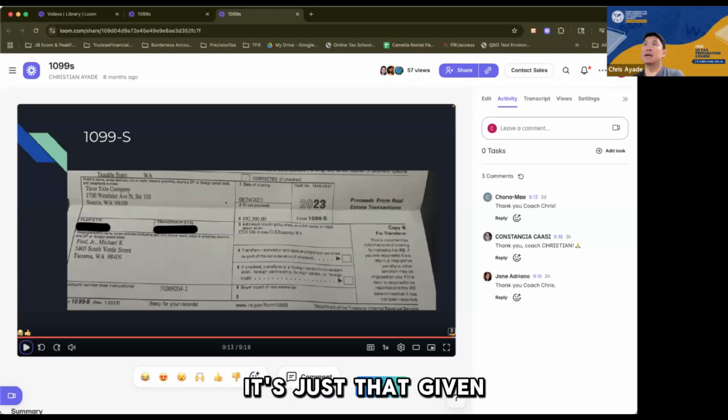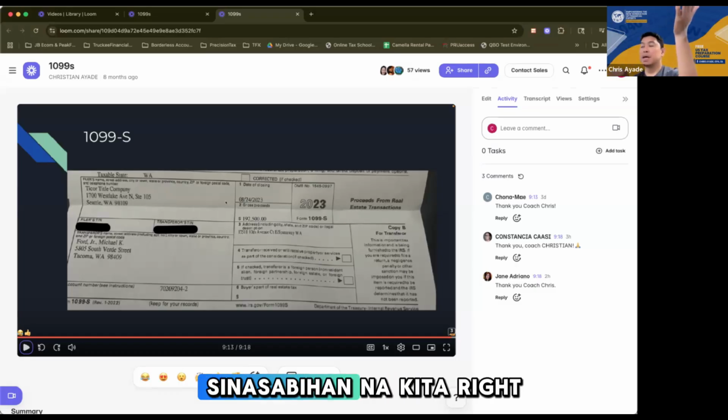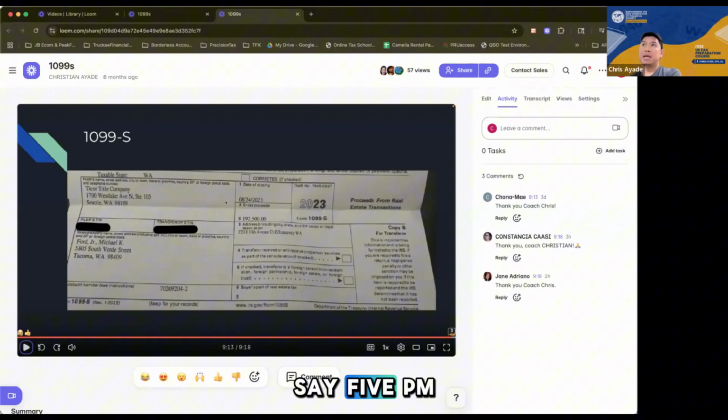I'm not saying no. It's just that given my skills and my experience, I really cannot deliver at the end of the day. Right? So doon pa lang, alam na ng nag-ask sa akin to do something that I cannot deliver. Right? But sometimes I would say, okay, I'll look into it. I'll see if I can do it by the end of the day. But if I feel that I cannot deliver, middle of the day pa lang, sasabihan ako na. Right? If you need, let's say, 5 p.m., at 12 noon I would already tell you if I can deliver it by 5 p.m. And that way you have time to have it delegated to someone else who can do it in a shorter time. You know what I mean?